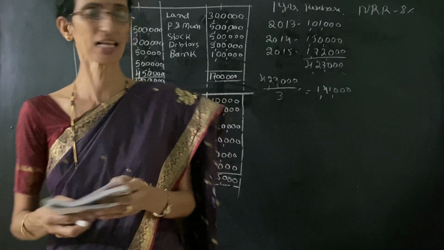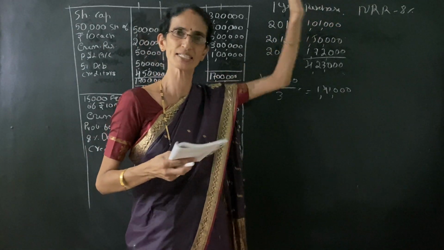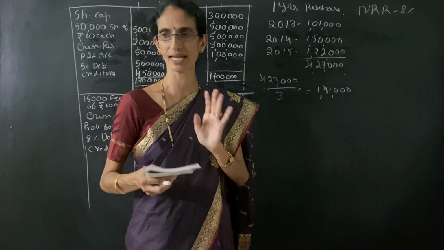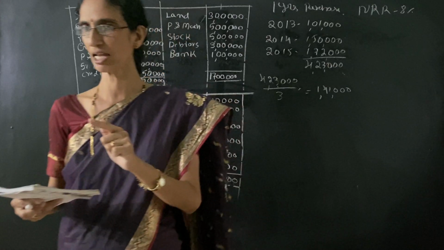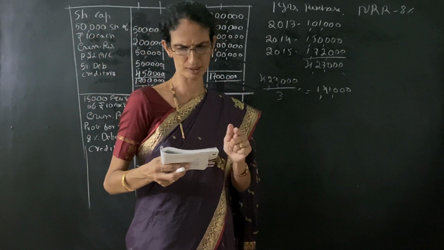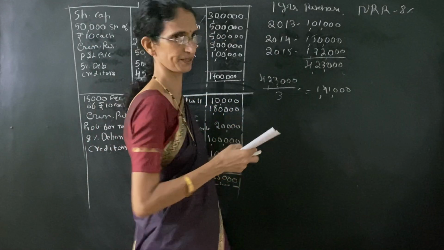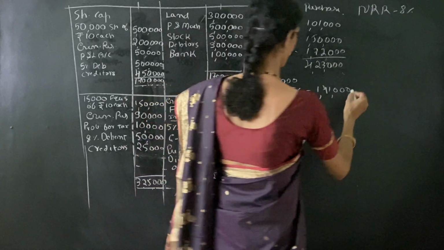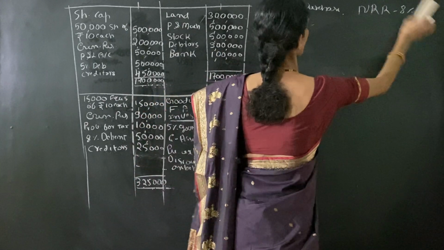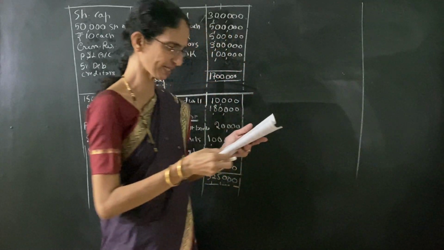Next we have to calculate, in this problem, capital employed is not given. So we have to calculate the capital employed. How to find out the capital employed? Market value of assets less liabilities payable to the outsiders. Next, less half of the current year's profit. So we have to calculate the capital employed.